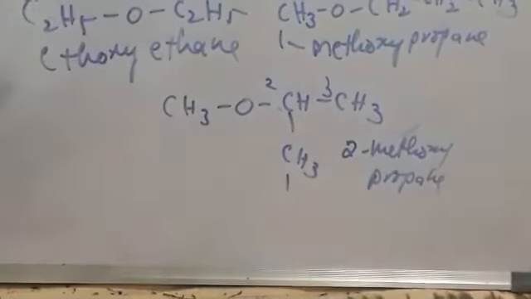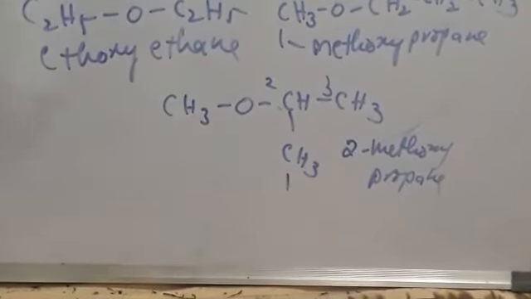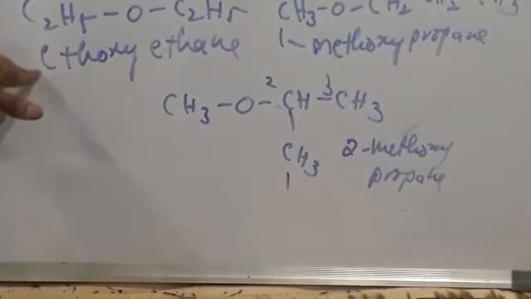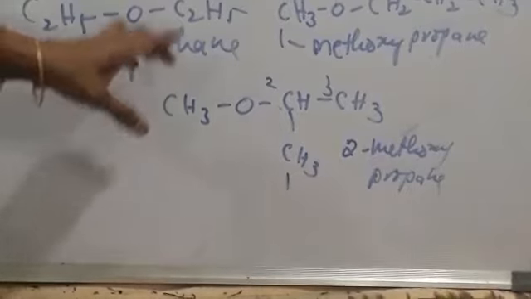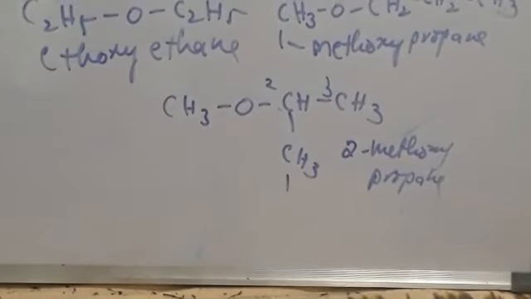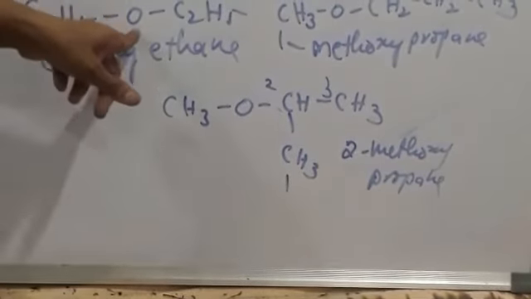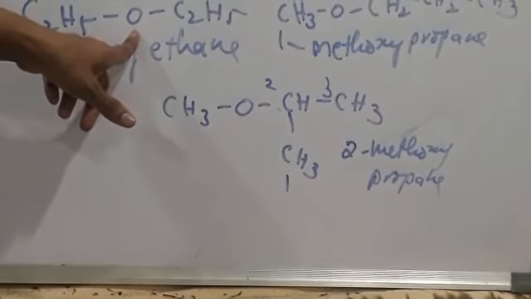All these have the same molecular formula but differ in the nature of linkage of the substituent group to the main functional group. What is the main functional group here? Ethereal oxygen is the main functional group.